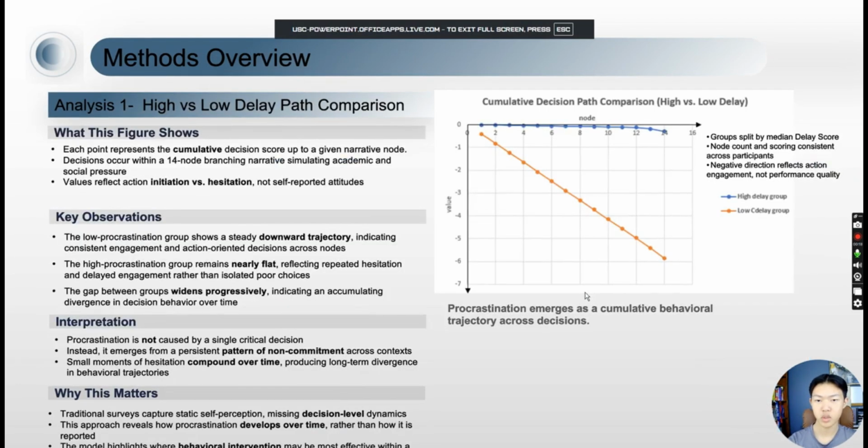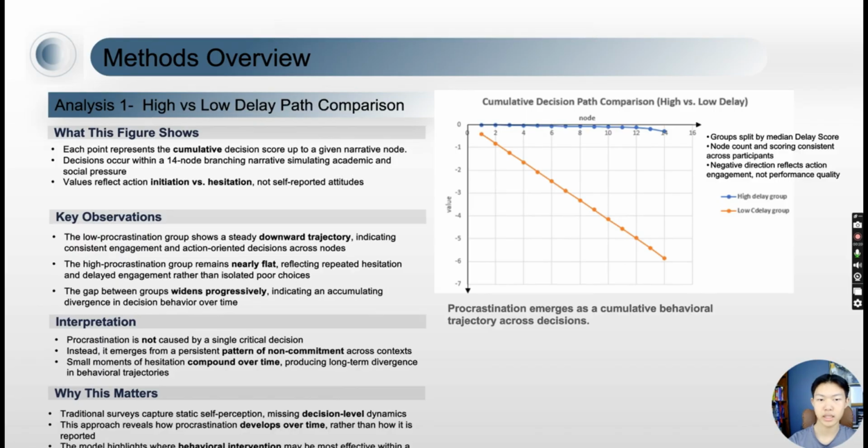This figure compares cumulative decision trajectories between high and low delay groups across the 14-node narrative. Each point represents the accumulated decision behavior up to that node, rather than a single isolated choice. This cumulative representation is essential, because in this system, procrastination is modeled as a process that develops over time, not as a single decision outcome.